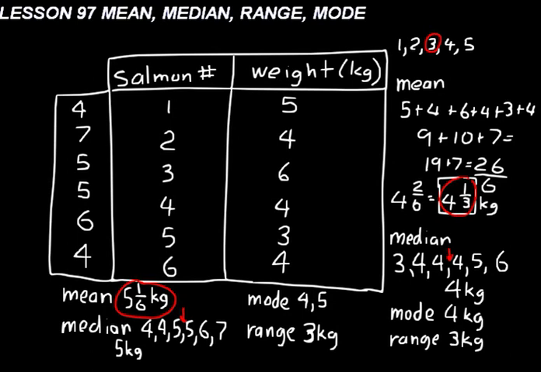Now, why are the salmon in one stream that much heavier than in the other stream? Is there something genetic? Is it the food that they eat? Just what is it? So a scientist would ask more questions and be able to do more research based on just that simple comparison there, just finding the mean of those 2 sets of data. A scientist would ask a lot of other questions and do more research to learn more about those 2 streams and the salmon that live in them.